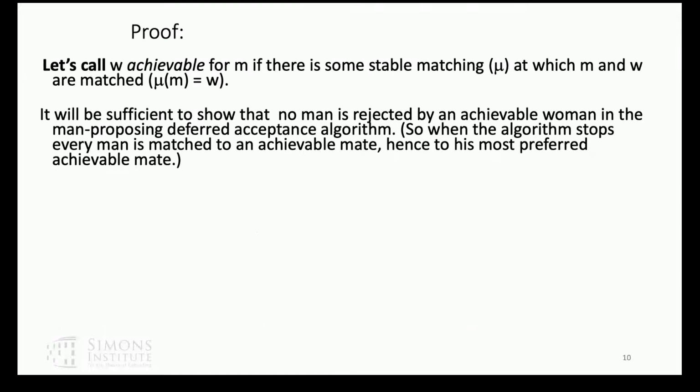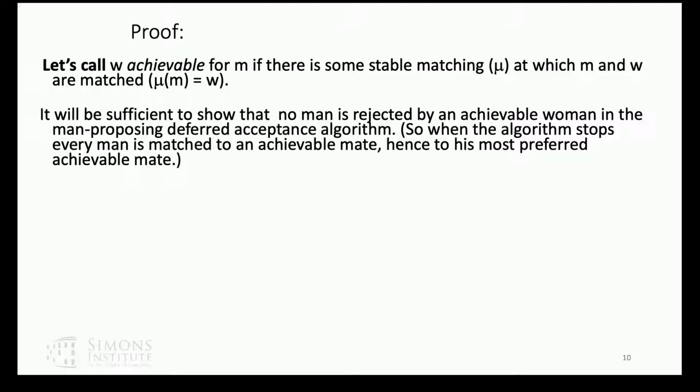Okay? And the way Gale and Shapley showed this is by showing that no man in the man proposing deferred acceptance outcome is ever rejected by what I'll call an achievable woman for that man. And a woman is achievable for a man if there's some stable matching at which M and W are matched. And we're going to show that no man is ever rejected by an achievable woman. And that means, of course, when the algorithm stops, we've already seen that it produces a stable matching. When the algorithm stops, every man is going to be matched to an achievable woman. That's what it means for it to be a stable match.